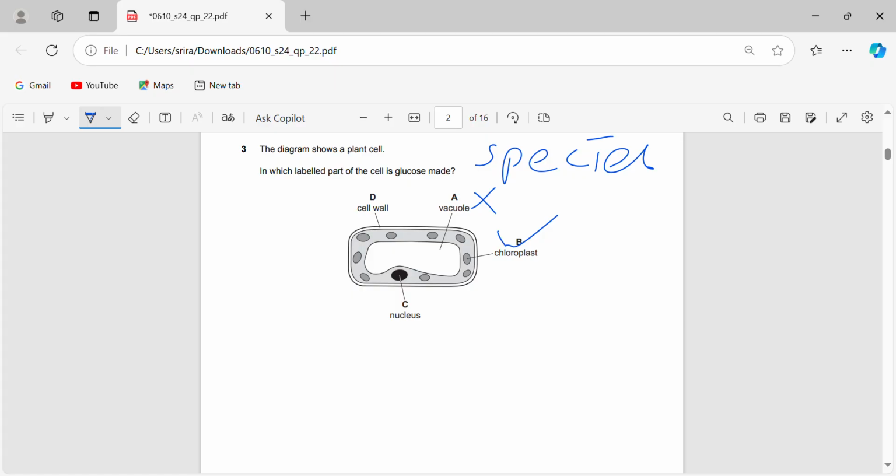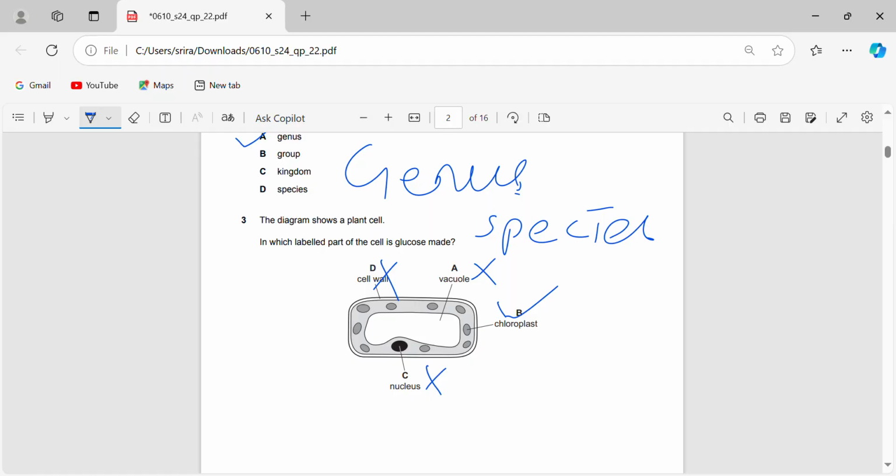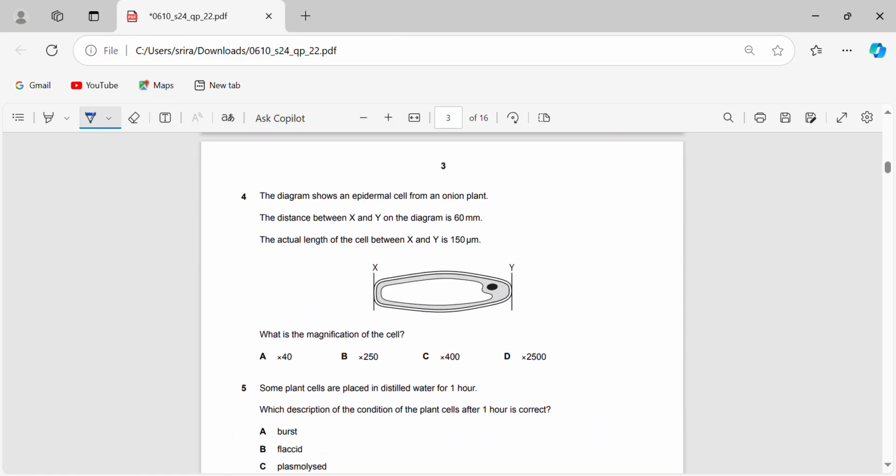D, cell wall, is just to provide shape for the cell and rigidity of the cell. Finally, you have the nucleus. The nucleus doesn't produce glucose because it just controls cell function. It doesn't actually produce anything like glucose. So the answer is B. Next, let's move on to the fourth question, magnification.